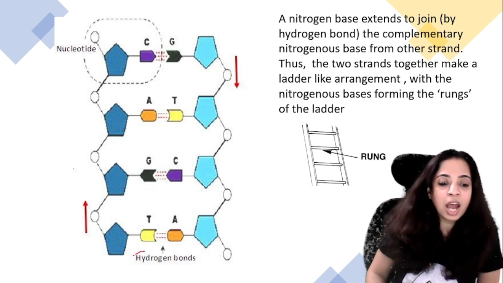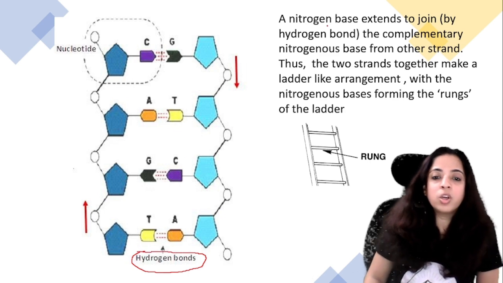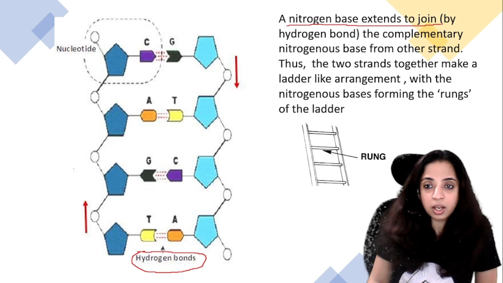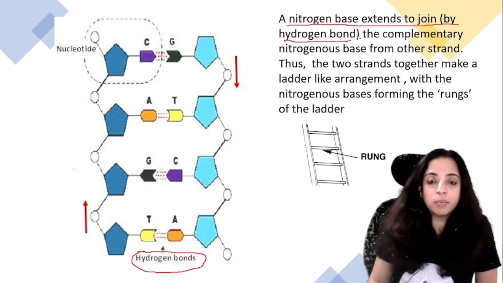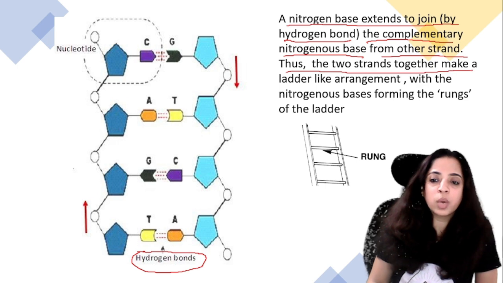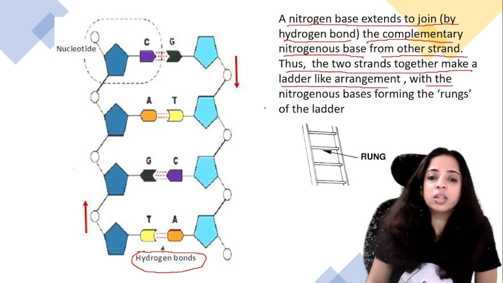So there are hydrogen bonds. They extend to join the complementary nitrogen base from the other strand. Thus the two strands together make a ladder-like arrangement with the nitrogen bases forming the rungs of the ladder.